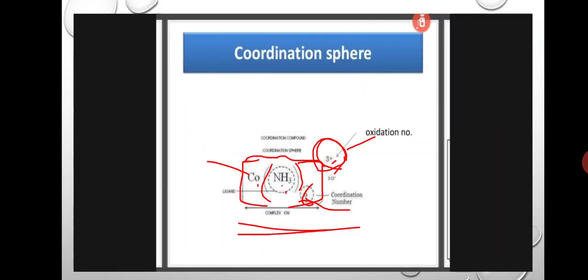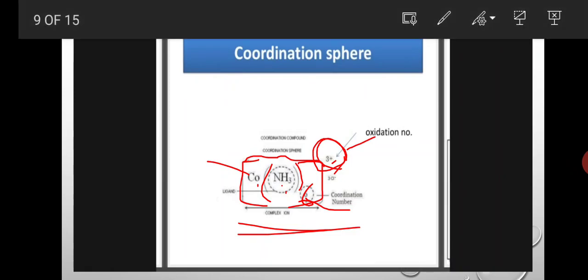Next is coordination sphere. Here coordination sphere means the atoms or molecules which are present within the square bracket; that is called the coordination sphere. Here cobalt is the metal atom, NH3 is the ligand. Total 6 NH3 ligands are present.